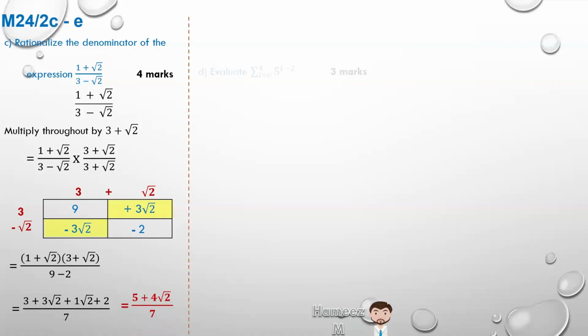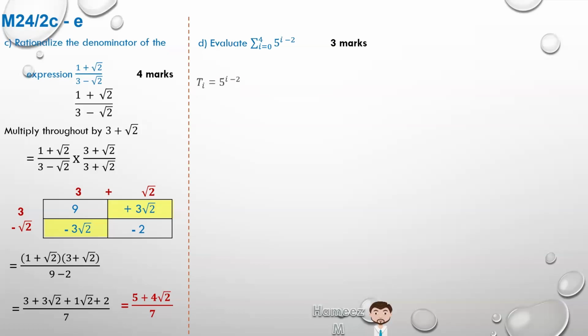Let's move on to an evaluation, where we're looking at finding the sum of the terms from i equal to 0 to i equal to 4, which means the first term, the term at 0, the term at 1, 2, 3, and the term at 4. So those 5 terms, where each term is represented by 5 to the power of i minus 2.